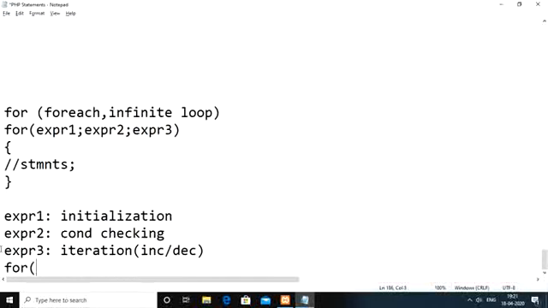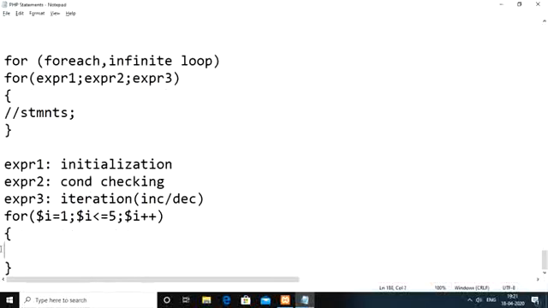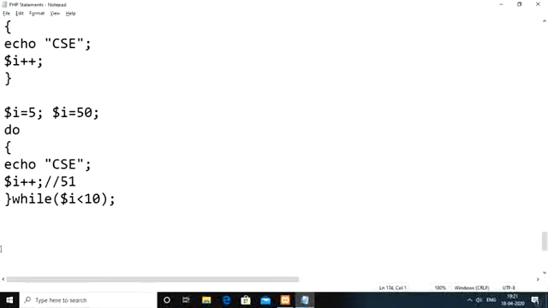Let us say initially I value we are going to have as 1. I is a loop control variable here. I less than or equal to 5, I plus plus. Within this one we are going to display the CSC value.